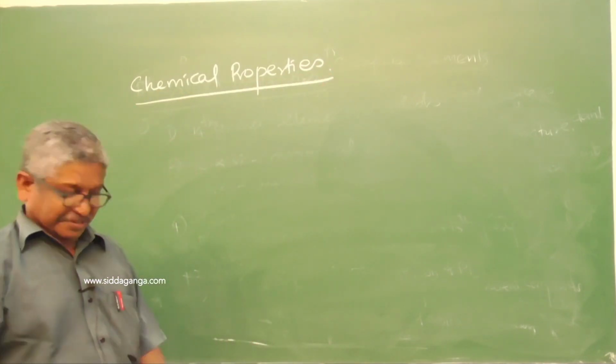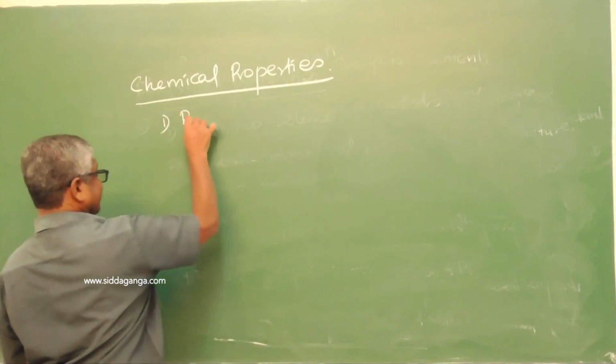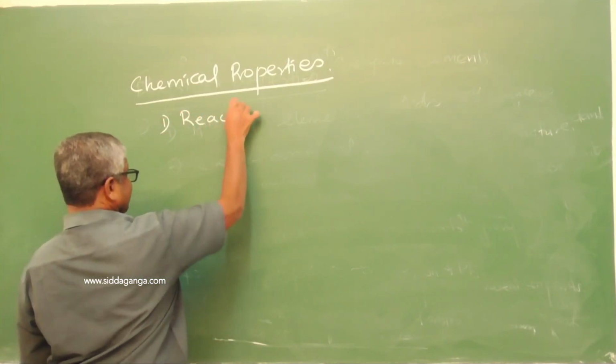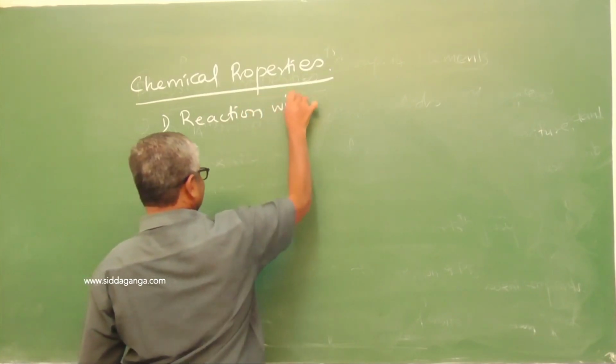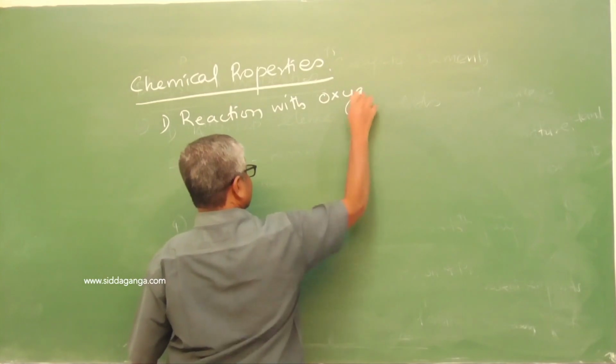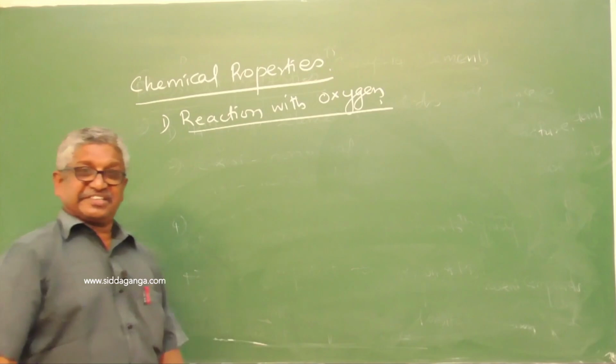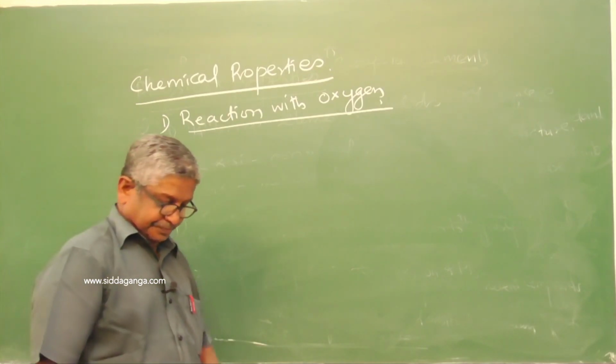Chemical properties. The first chemical property is the reaction with oxygen.